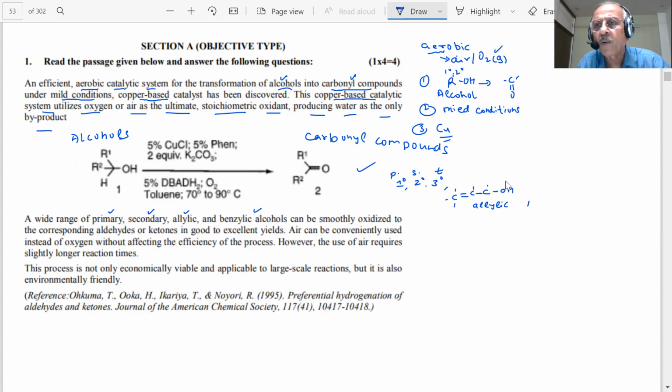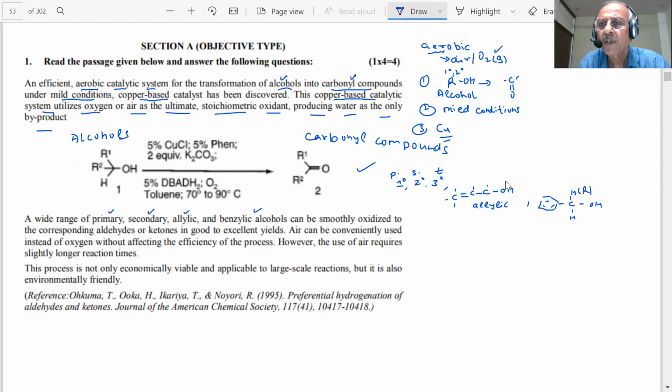And benzylic alcohol. What are benzylic, student? We are aware of it. Benzene ring. You see that we are forming a complete picture of what type of this is. This group is called the benzylic group. So benzylic alcohols. This could be R or anything.